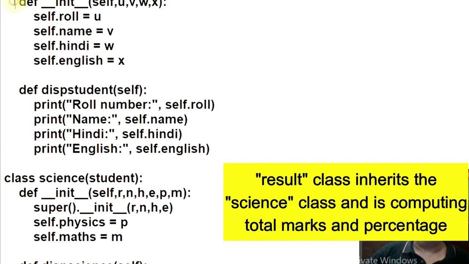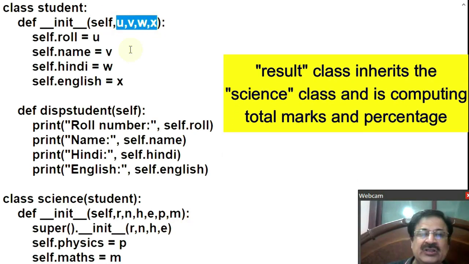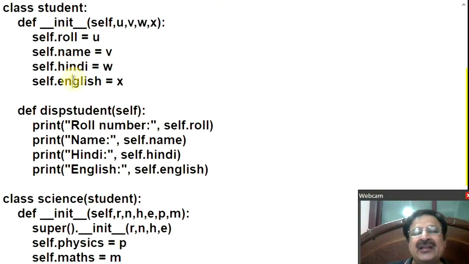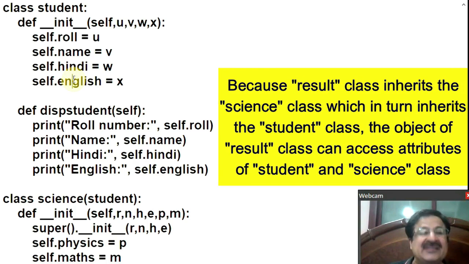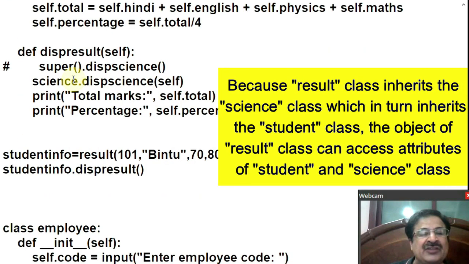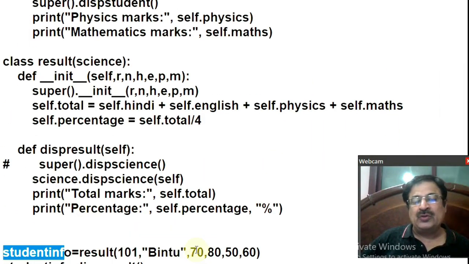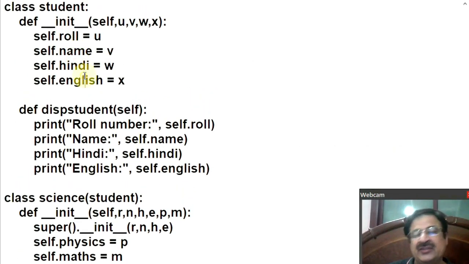So control will jump over here. These values in R, N, H and E parameters will be assigned to these parameters U, V, W, X, and these values will be assigned to the roll number, name, Hindi, English attributes. These roll number, name, Hindi, English attributes are the instance attributes of the object which is invoking it, that is, of the student info object, right? So 101, bin2, 70, 80 are assigned to roll, name, Hindi, English attributes.